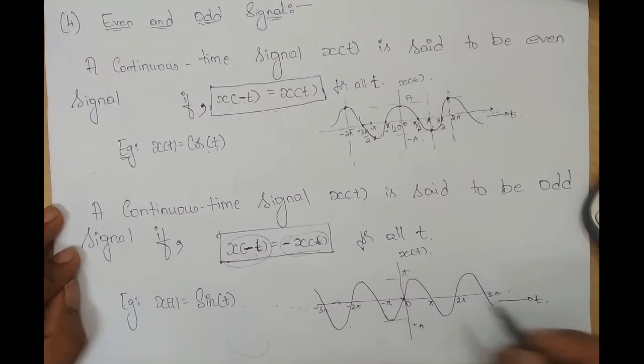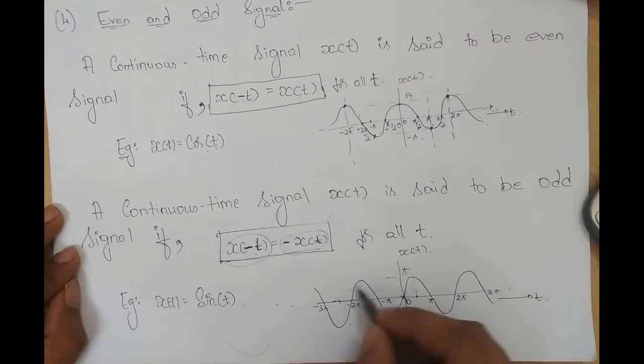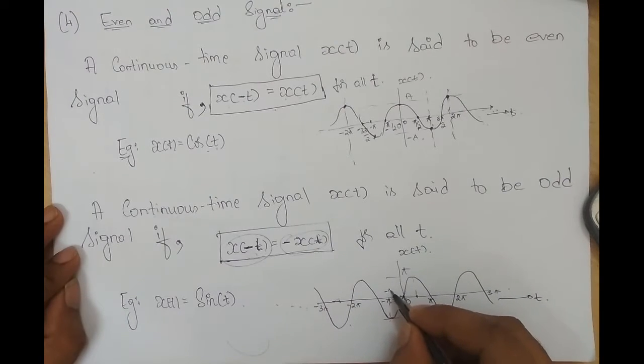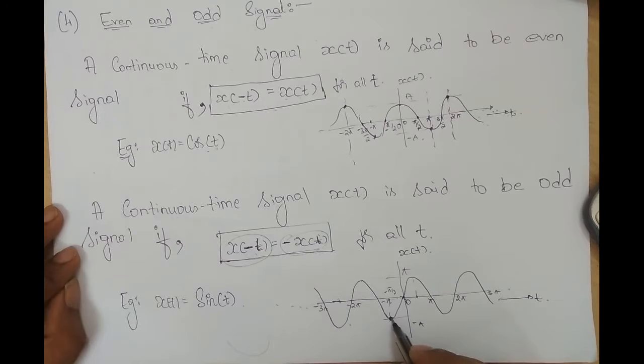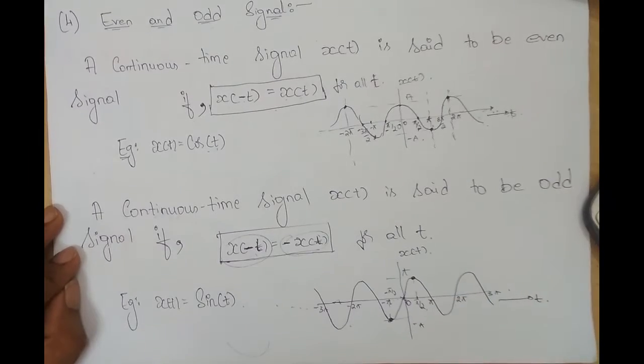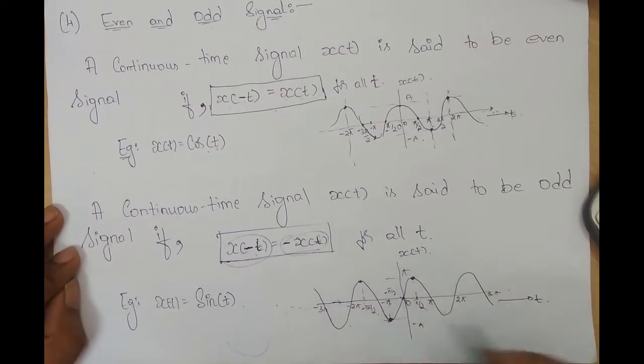We shall verify it. If you look at the amplitude at minus pi by 2, it is negative, right? So what is the amplitude at plus pi by 2? It is the negative of that. Here it is positive. Similarly, the amplitude at minus 3 pi by 2 is positive, whereas at plus 3 pi by 2 the amplitude is negative. So whatever amplitude I have at the negative side of t, it is reversed on the positive side of t.